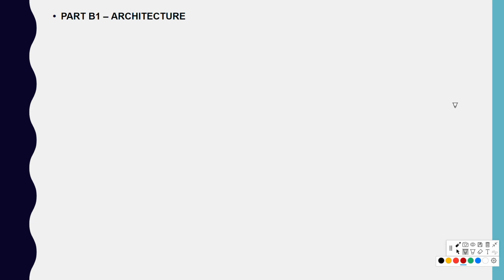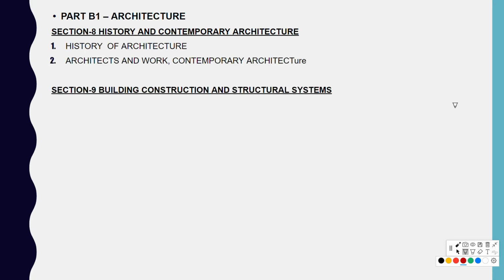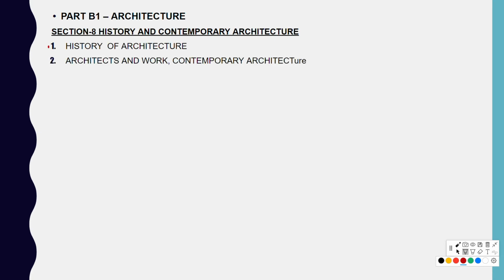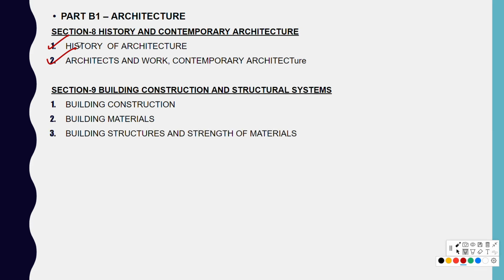So let's list out the topics from Part B1, that's Architecture. Section 8, History and Contemporary Architecture: we have History of Architecture and Architects' Works and Contemporary Architecture. Section 9, Building Construction and Structural System: the first is Building Construction, Building Materials, Building Structures and Strength of Materials. These are the three main topics.